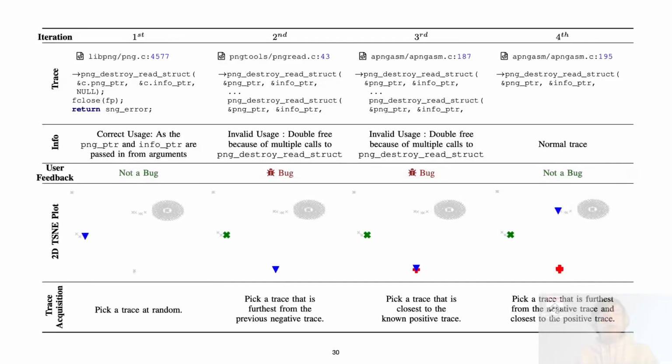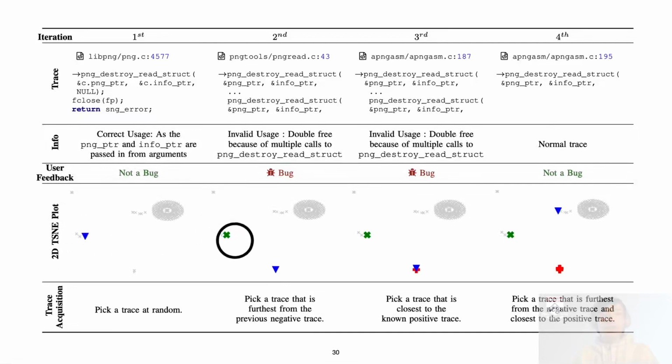This table shows an actual run-through of our active learning algorithm. In this example, we want to find API misuses with the function png_destroy_read_struct. In the first iteration, our algorithm randomly picked a trace marked by the blue triangle, and the user labeled it non-bug, indicated by the green cross on the second plot.